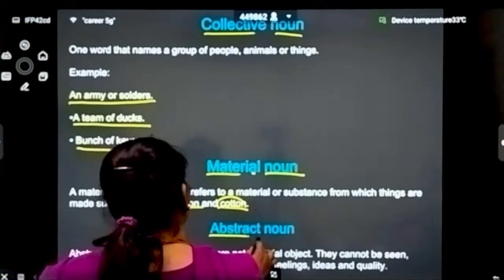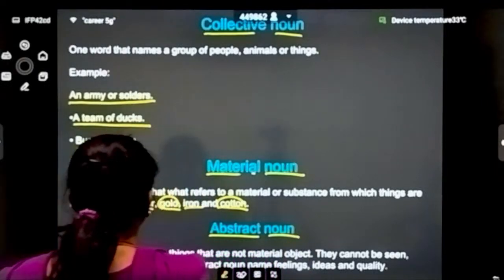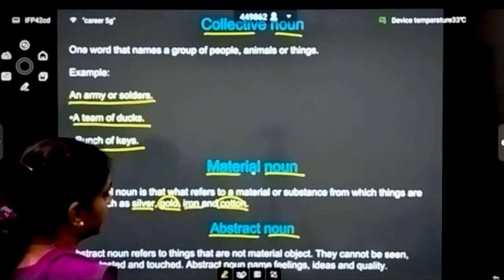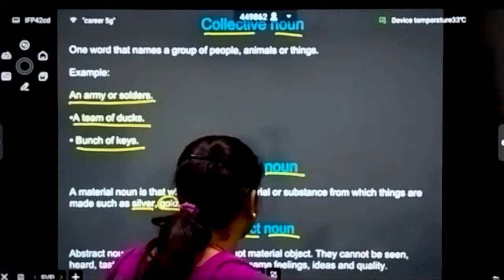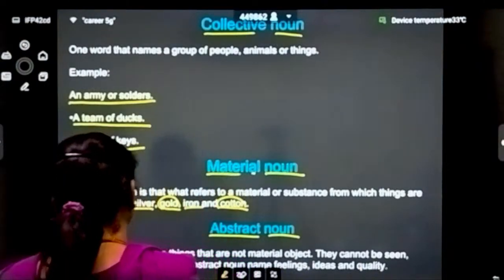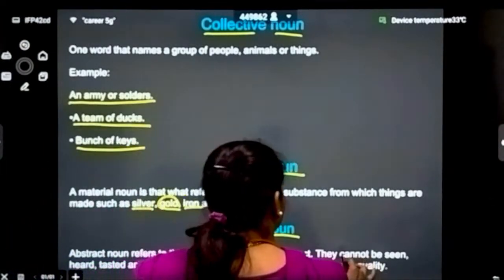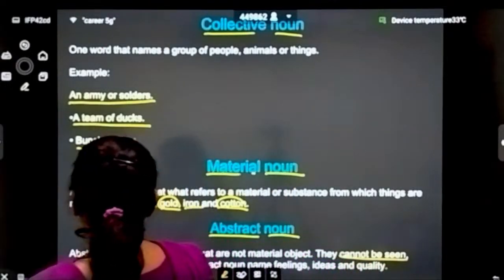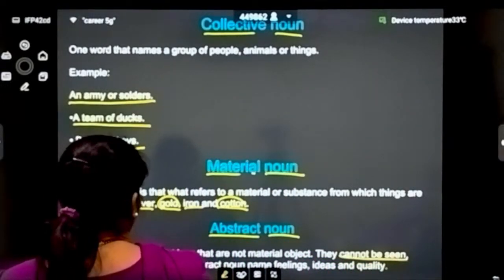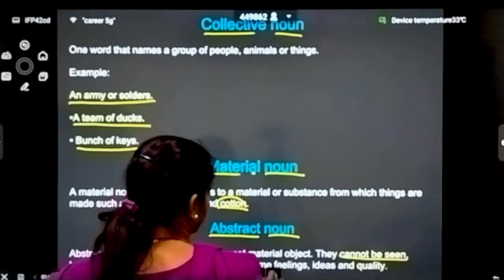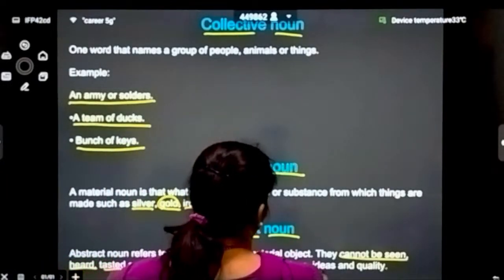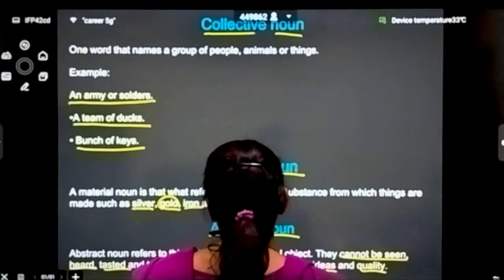Then comes the abstract noun. So what is an abstract noun? It refers to a thing that is not a material object. They cannot be seen, heard, tasted, or touched. It is literally not a materialistic thing. Abstract nouns name feelings, ideas and qualities.